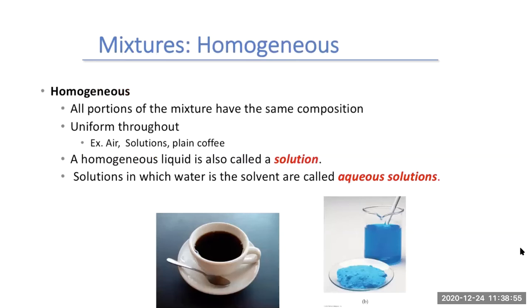When we look at something homogeneous, it has the same proportion all throughout. Basically, it's uniform throughout the entire substance that you're looking at. An example is the air you breathe. When you look at the air you breathe, there's not more oxygen in one corner of the room versus the other. It's consistent throughout the entire room. It has the same proportion of oxygen in the entire room.